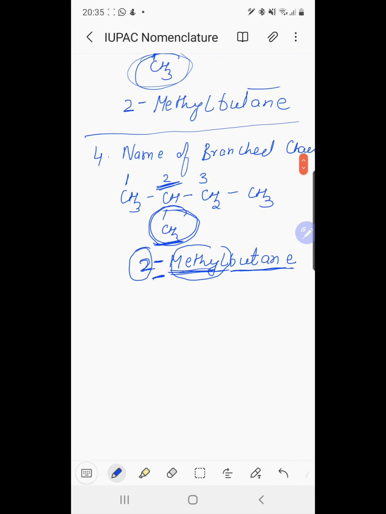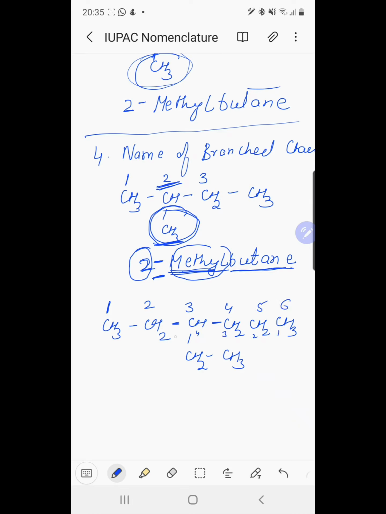One more example, like CH3, CH2, CH, CH2, CH3. Here is CH2, CH2, CH3. The longest continuous chain is 1, 2, 3, 4, 5, 6. If we number from the opposite side, also 1, 2, 3, 4, 5, 6.